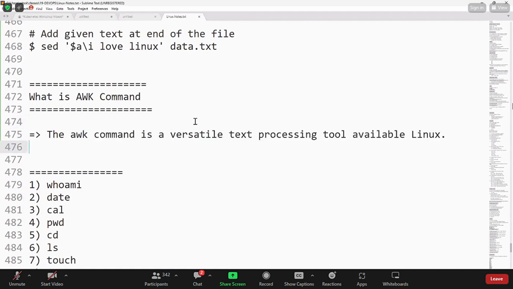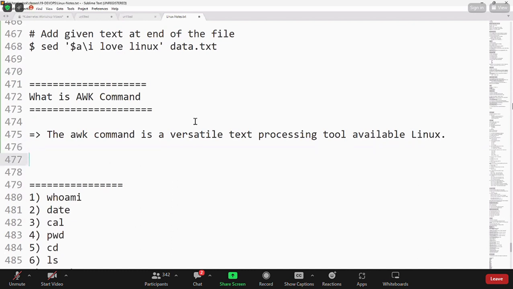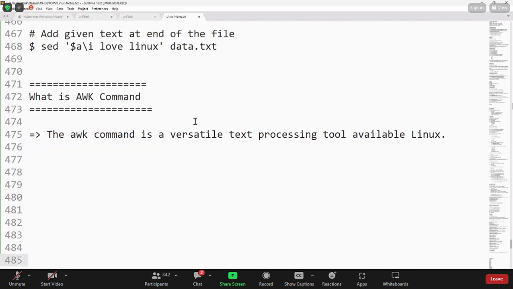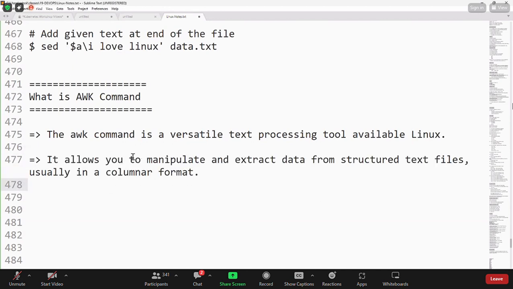This is a text processing tool in Linux. How we are using the sed command to process the data in the text file, the same thing can be done by using another command called the awk command. It allows us to manipulate and extract data from files, guys. If you have a file with some rows and columns, then you can extract the data from the structured text file.